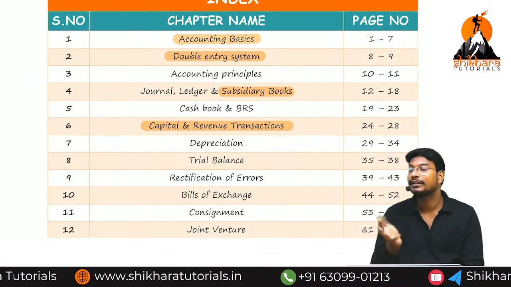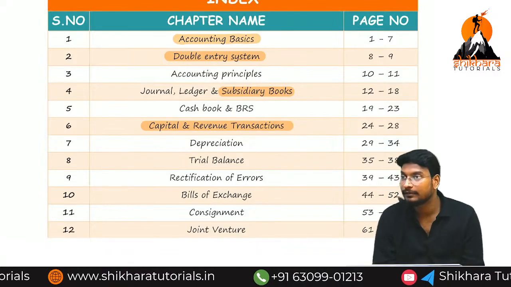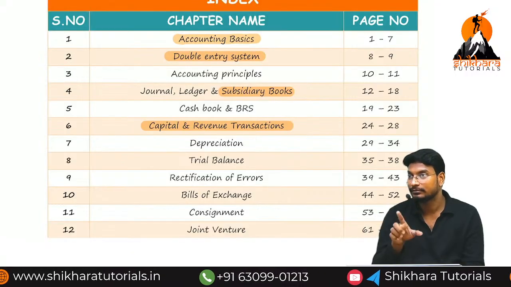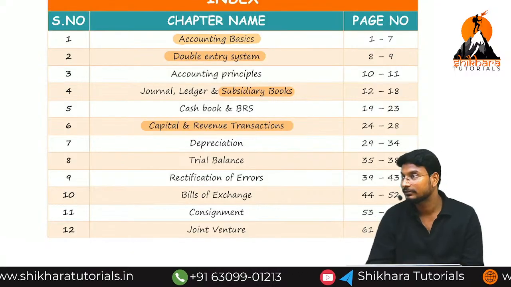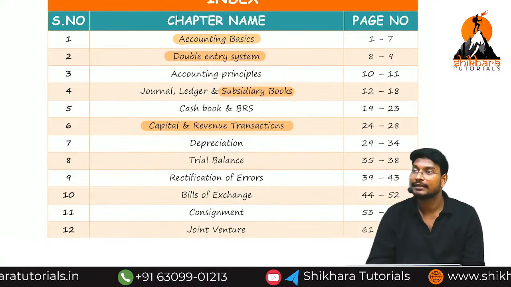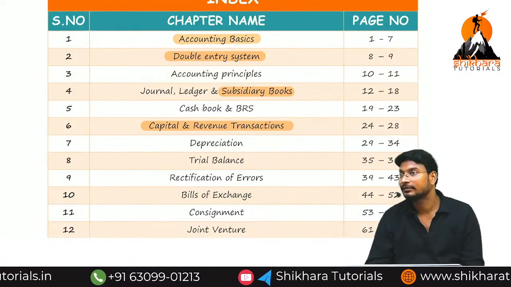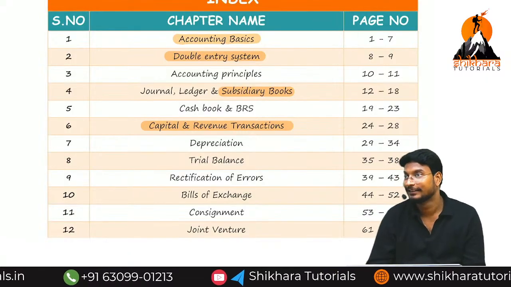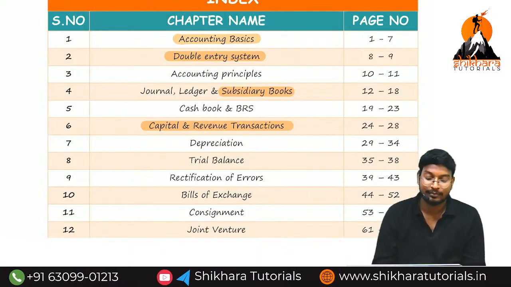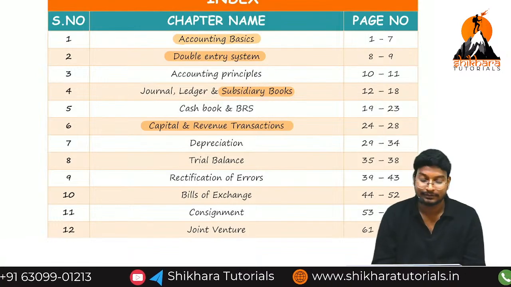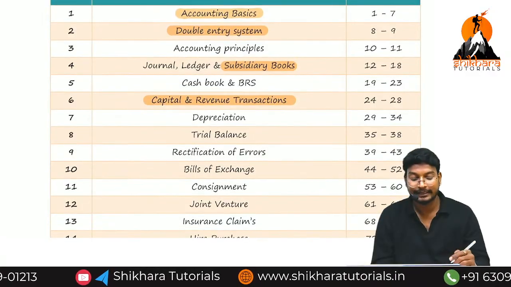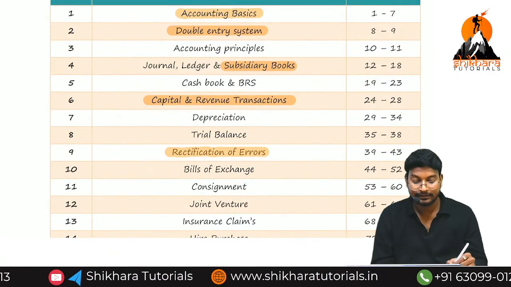Subsidiary book is equal to the journal, no problem. Journal is subdivided into two parts: subsidiary books and journal proper. You can discuss it in tomorrow's class, no problem. If you want, we can discuss it at some other time. At last we can discuss the journal, ledger, all the things. Tomorrow, what is our agenda? Subsidiary books. Please be ready with the subsidiary books. Subsidiary books, then cash book, then BRS, and the direct target is rectification of errors.